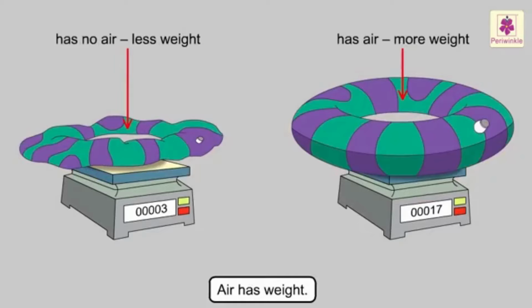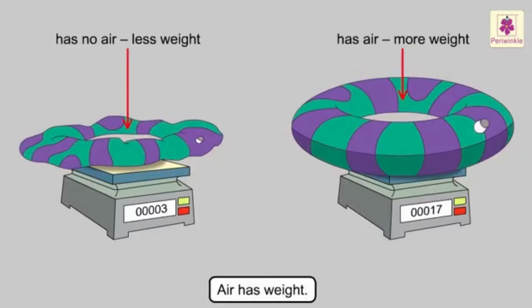What is the third property of air? Air has weight. How can we know that? You can take the same flat balloon for this experiment as well. The flat balloon, if you put it on a weighing machine, as you can see in this image, that gray machine which is showing some numbers, that is called the weighing machine.